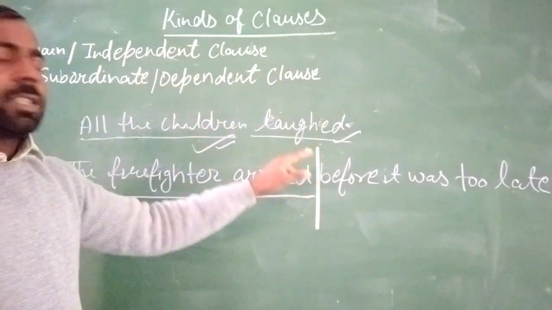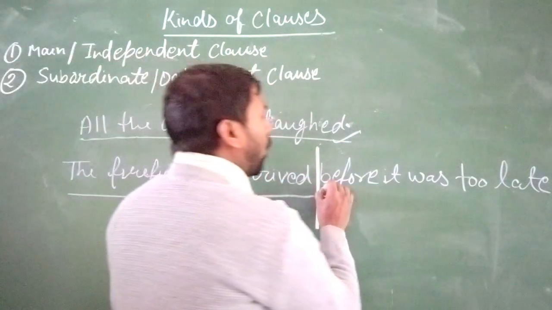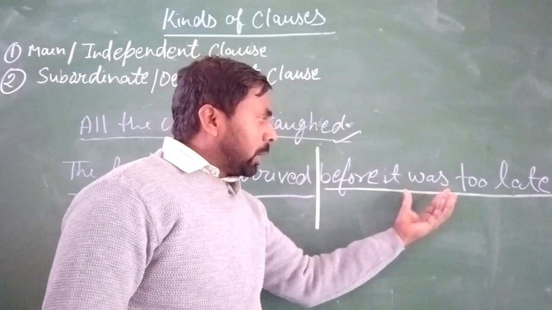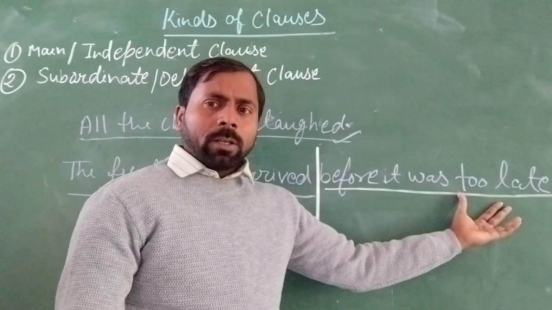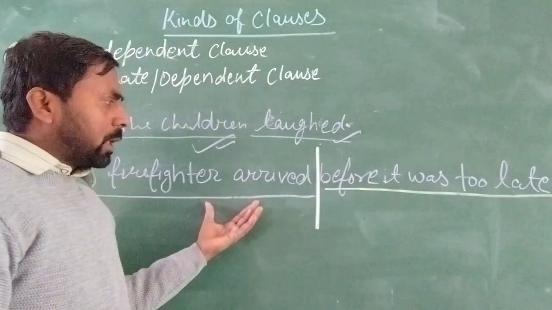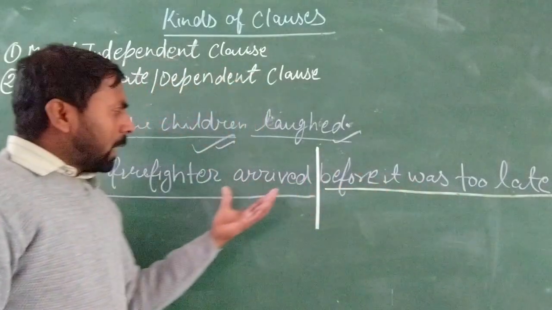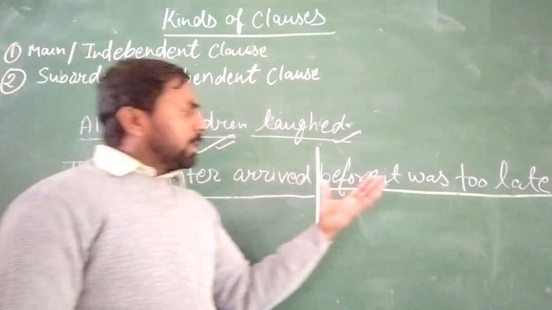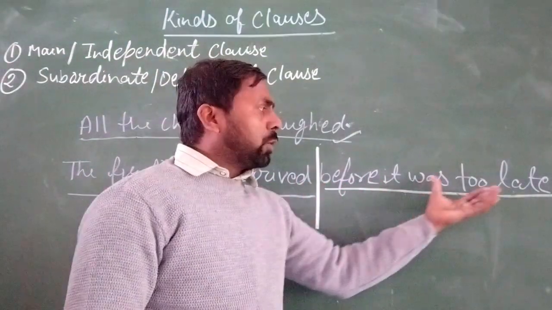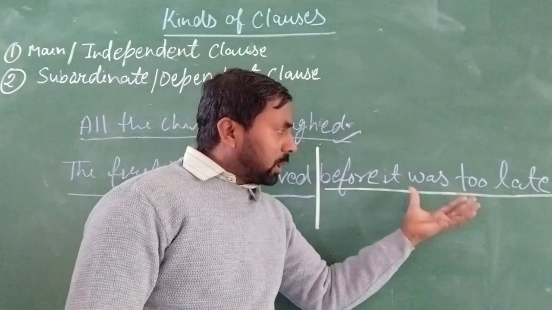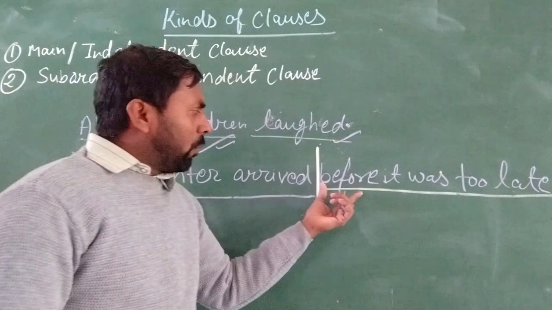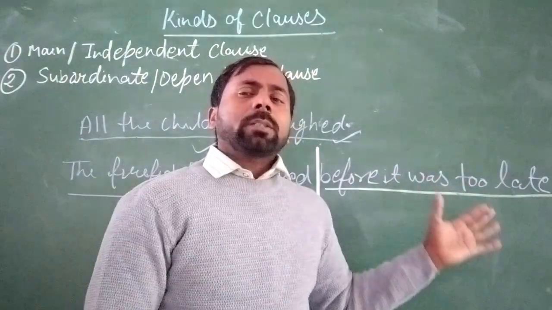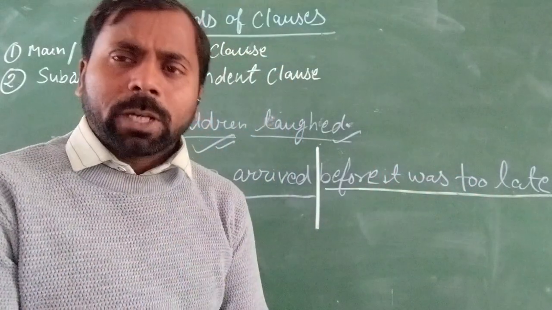Okay, but here is another clause: before it was too late. Now read it. Before it was too late. It is the second part of the sentence. There are two clauses in the sentence. First clause is here and second clause is here. The first clause has a finite verb and the subject, and it makes complete sense. But in the second part, you can see: before it was too late. This clause begins with the word before, which is a conjunction, and here it was too late does not express its complete sense.